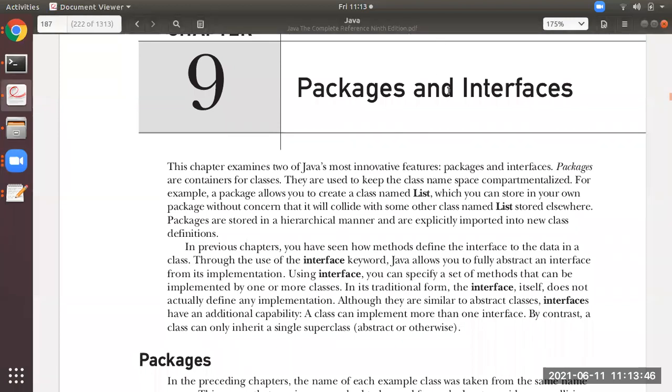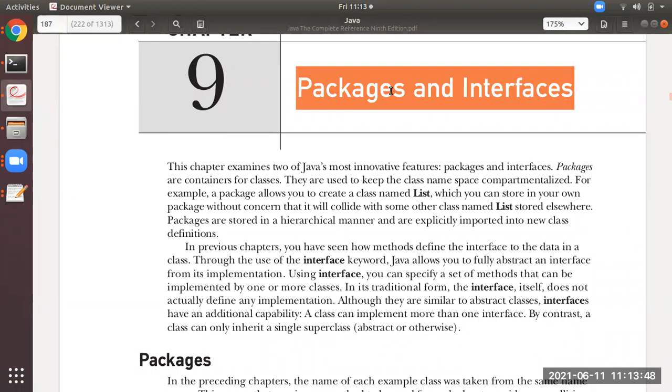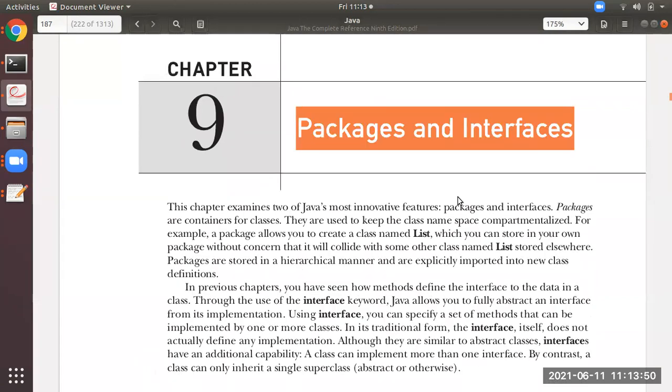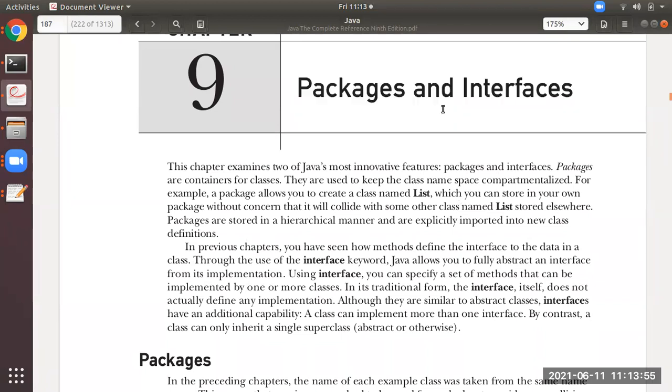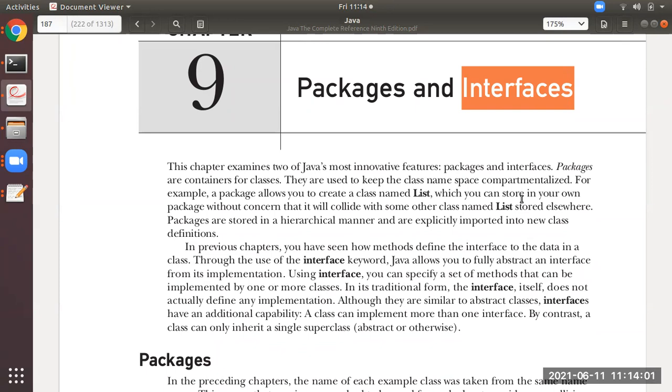So see students, now I'll start with this particular chapter number 9 in the textbook. That is packages and interfaces. This is also very important. And see students, interfaces will be the advanced version of abstract class. So try to remember the concept of abstract class.